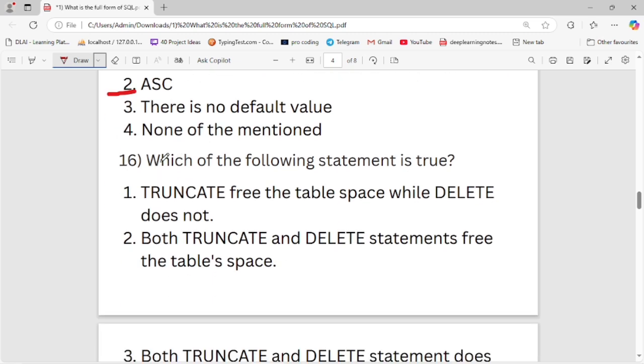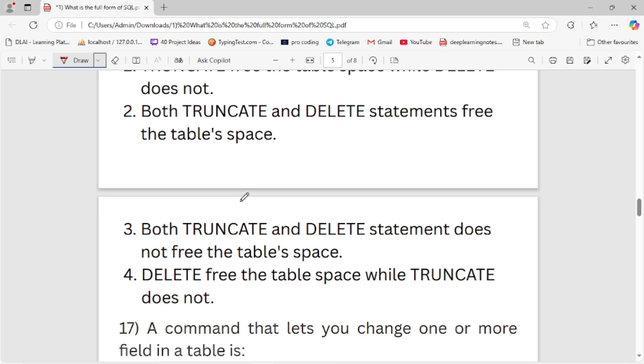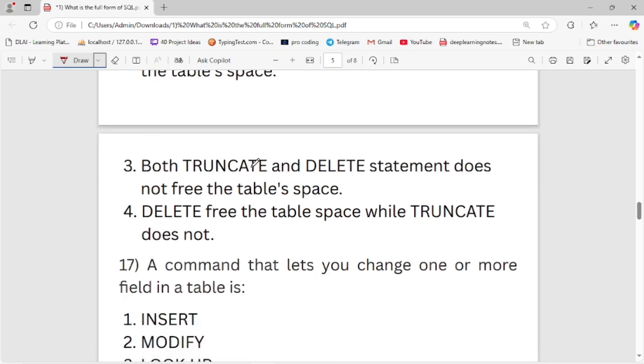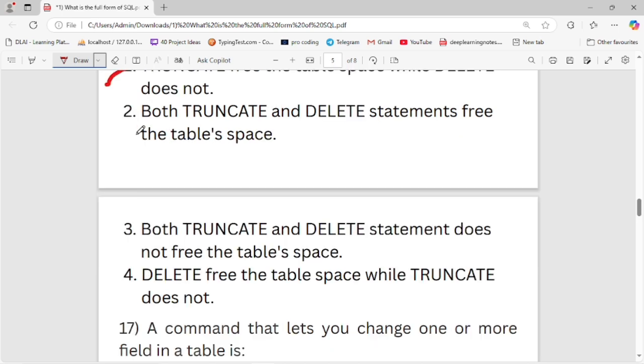Now let's move to the next question. Which of the following statements is true? Truncate can free the table space while delete does not. Both truncate and delete statements free the table space. Both truncate and delete statements do not free the table space. Delete frees the table space while truncate does not. And the first is the right option of the following is true: truncate frees the table space while delete does not.